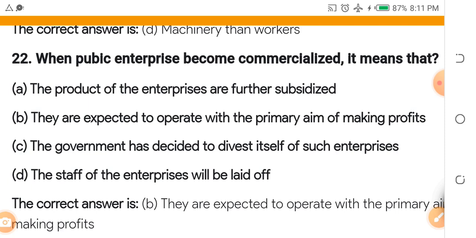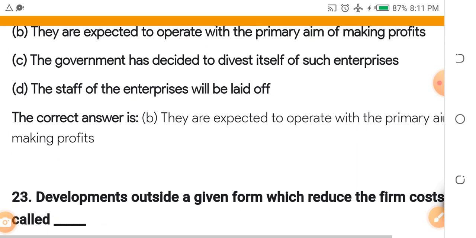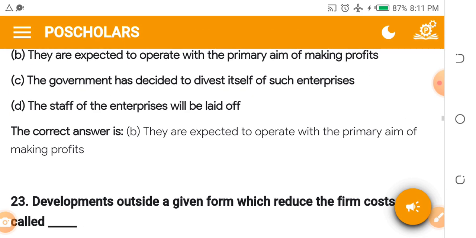Public enterprises are enterprises that are owned by the government, and they are normally not meant to make money, right? But when they become commercialized, they start trying to make money. There are also enterprises that we call privatized. A government can privatize, just like what they did to NEPA. That one is privatization. It means it is handed over to private individuals. But commercializing means that it is still owned by the government, but they will try to make profit.